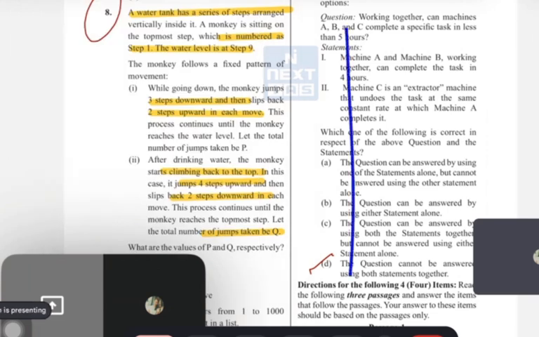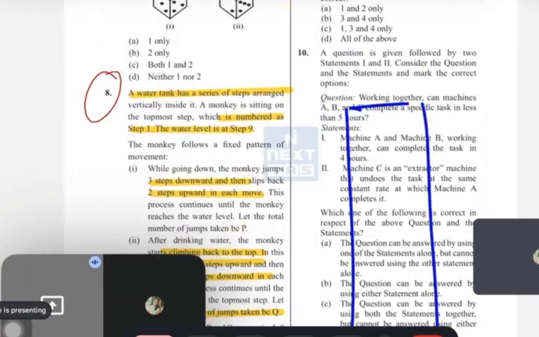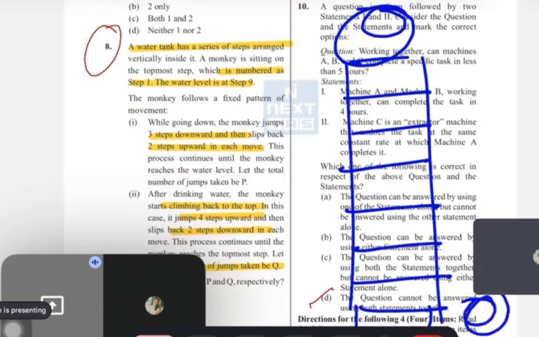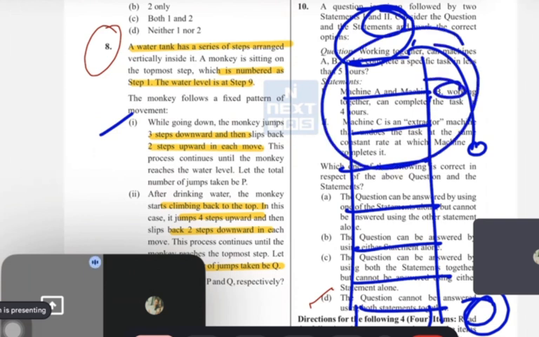Suppose that this is a tank, and the monkey is sitting here somewhere, and there are 9 steps. He's sitting here and he wants to come down to drink the water. Okay, this is the situation. Now the first statement says he jumps 3 steps from up to down, but due to some reason he goes 2 steps back upward. So in one move he's actually going only 1 step.